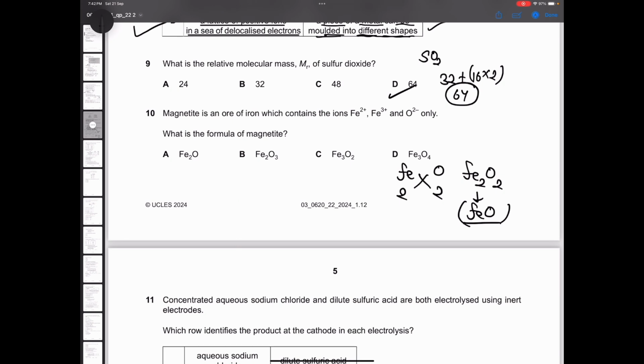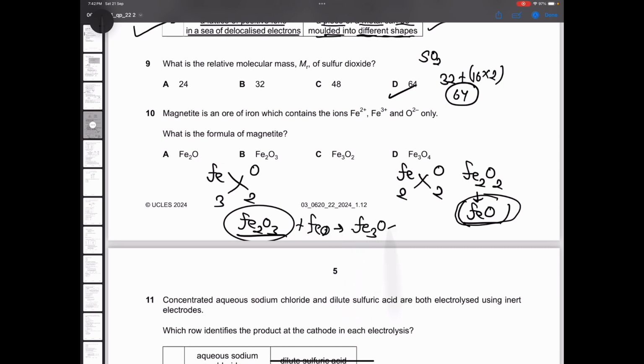And you have to combine them. How? See. Now Fe also has a charge of 3, oxygen 2. This will form Fe2O3. Is this the formula of magnetite? No. This is the formula of hematite. But for magnetite, this was the compound that was possible from the given ions, and this is another compound which is possible. You combine both of them, the answer will come out to be Fe3O4. That is why option D is the correct one.